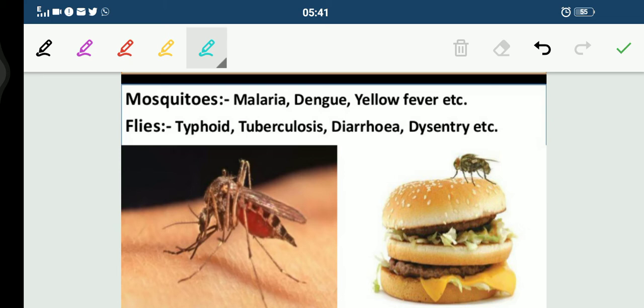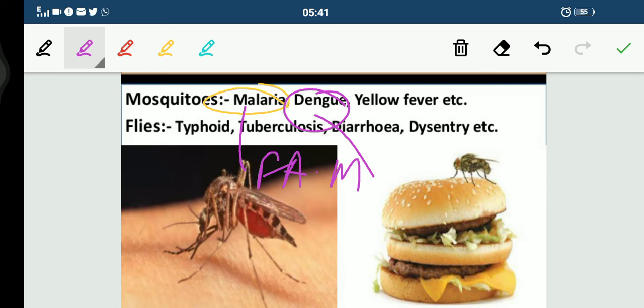Among mosquitoes, we have the female Anopheles mosquito which causes malaria, Culex which causes filariasis, and Aedes which causes dengue or yellow fever. So we have three categories here. Malaria is caused by the female Anopheles mosquito. Similarly, dengue or yellow fever is caused by Aedes. And the Culex mosquito causes filariasis.